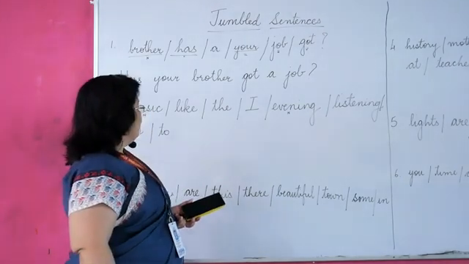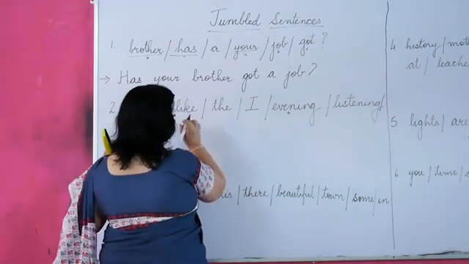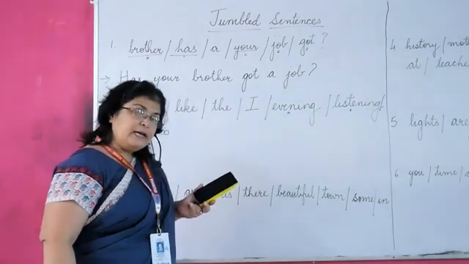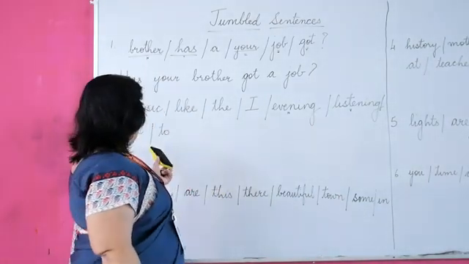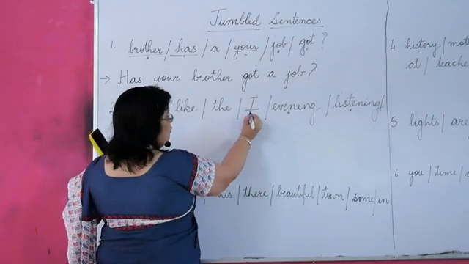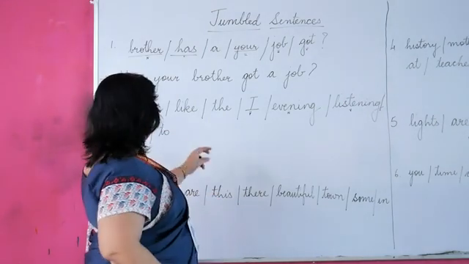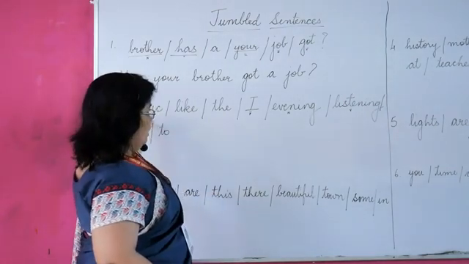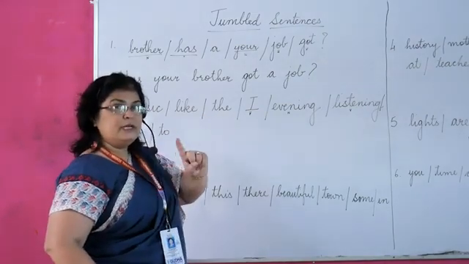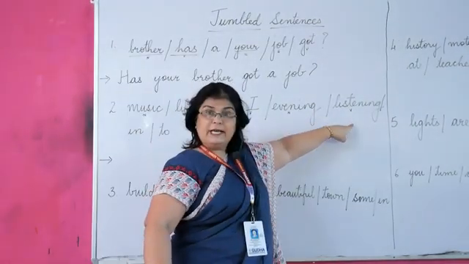Verbs, we have like, listening. The verb is listening, and like is also a verb. How can we frame it? Okay, we have one pronoun also, that is I. So let us think of the subject. What can be the subject? Music or evening? I, right? Our subject is generally a doer and the verb is listening, right?